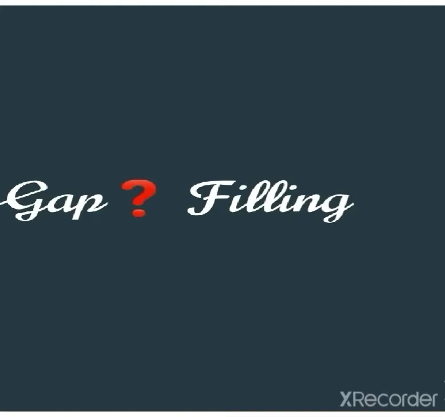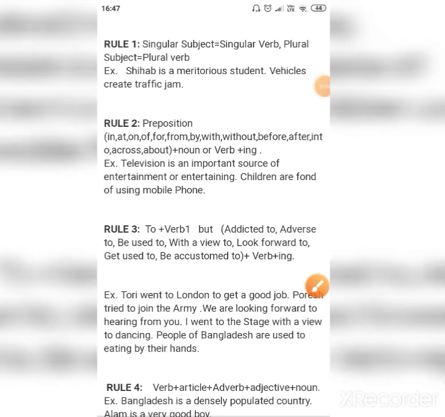Students, rule number 1 says singular subject takes singular verb and plural subject takes plural verb. Take the example. Shihab is a meritorious student. Vehicles create traffic jam. Shihab is; vehicles create means first form of verb.